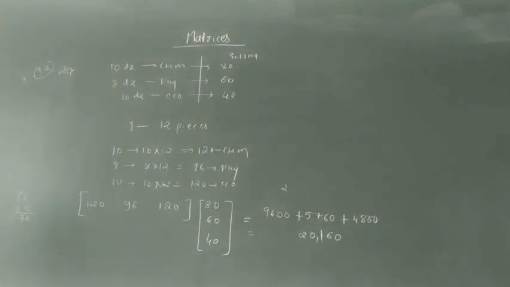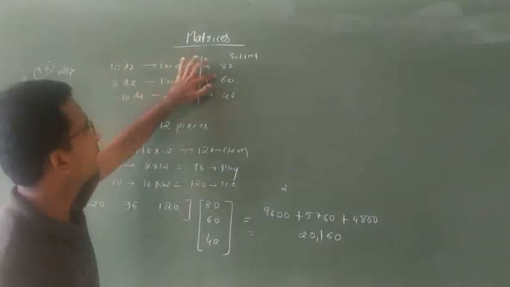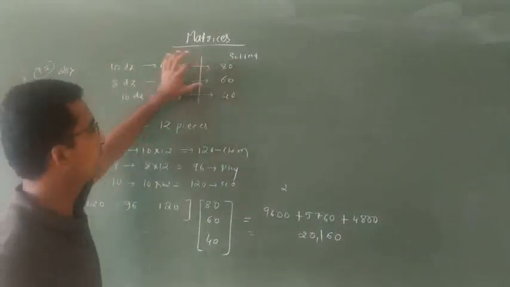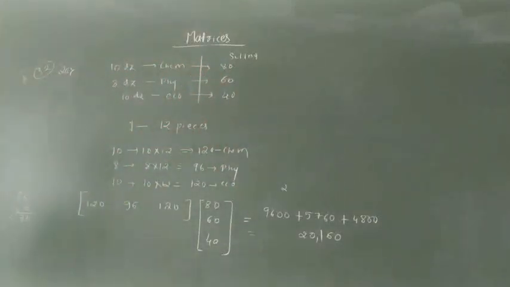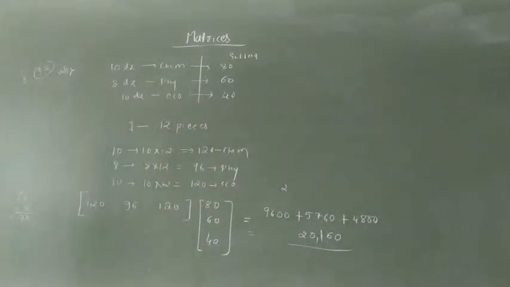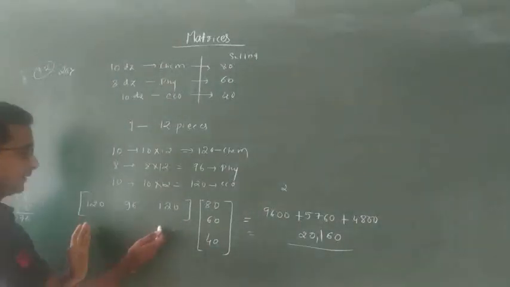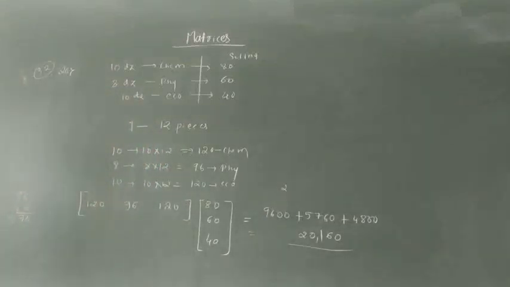He earns this money for selling the 10 dozen chemistry books at 80 rupees, 8 dozen physics books at 60 rupees, and 10 dozen economics books at 40 rupees. The total amount is 20,160 rupees. So whenever they ask to use matrix multiplication, take the first container row wise, and the second container column wise. Got it? Okay.